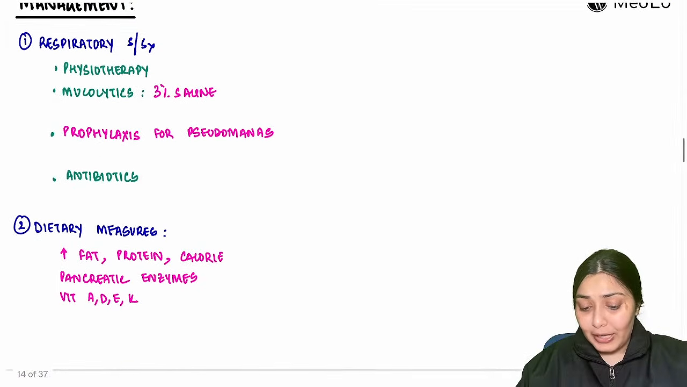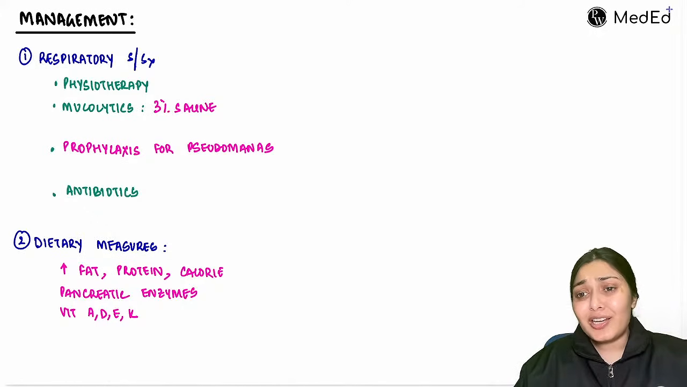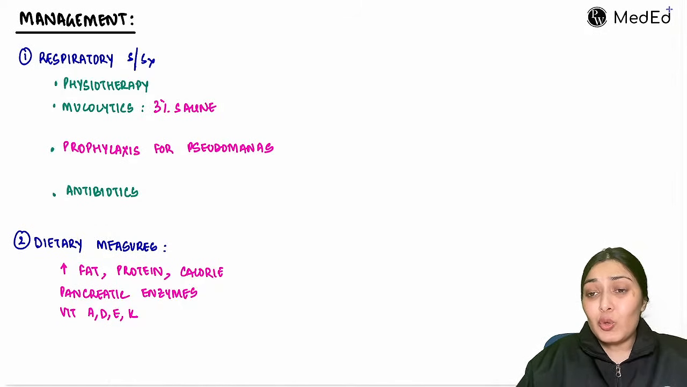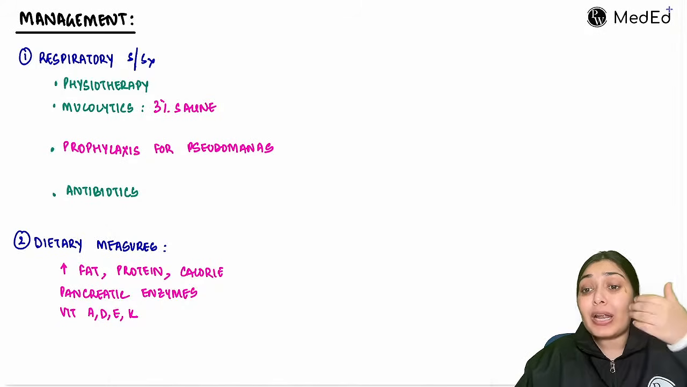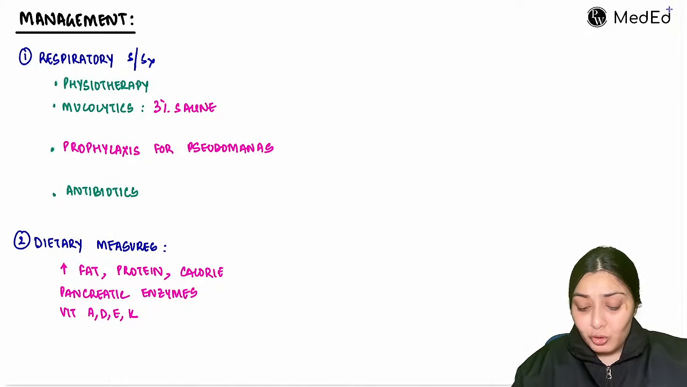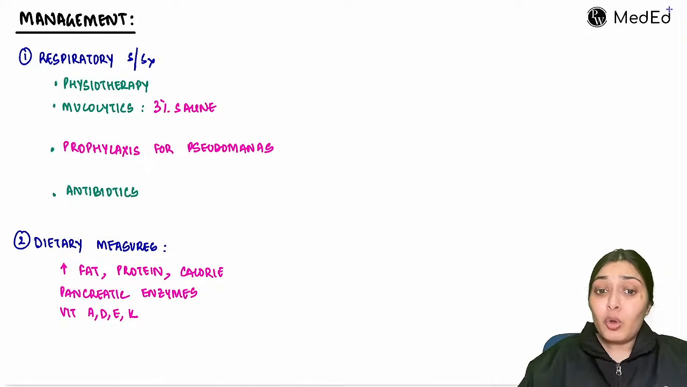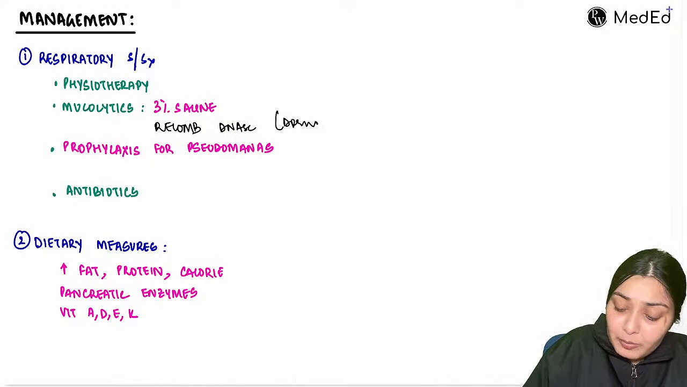Now let's move to the management. Management is very supportive, right? This is a genetic defect. We cannot do much. What we can do is to support the health of the child. For respiratory systems, you give chest physiotherapy so that the secretions can be cleared out. To thin out the secretions, we can add on mucolytics like 3% saline. Also, we have recombinant DNAs, Dornase alpha, that can also help in thinning out of these secretions.